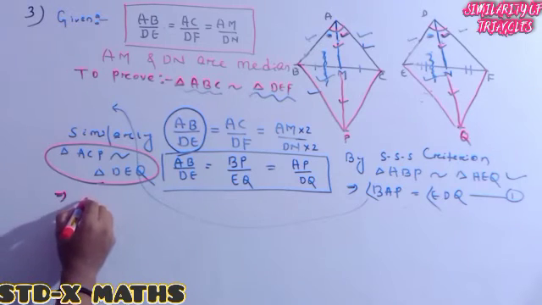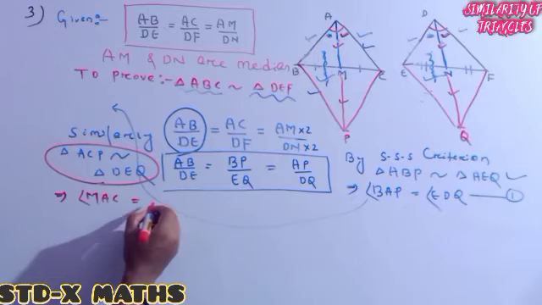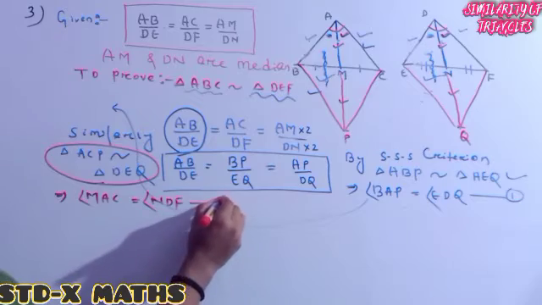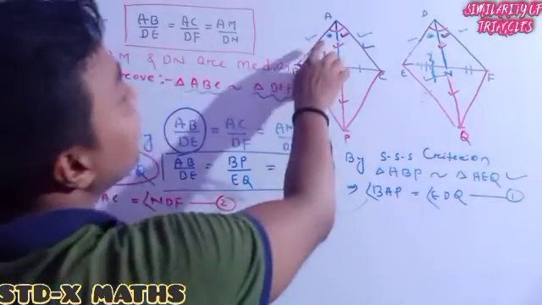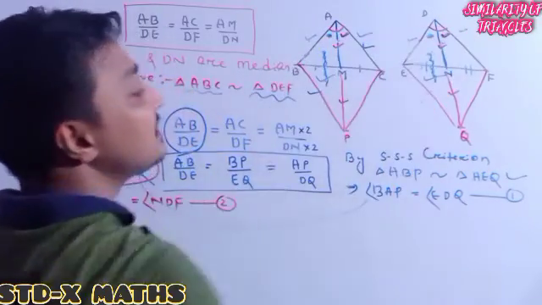So here I am writing angle MAC is equal to angle NDF. This one I am making equation 2. See one thing, this dot is the same as this dot, this tick mark is the same as this tick mark.